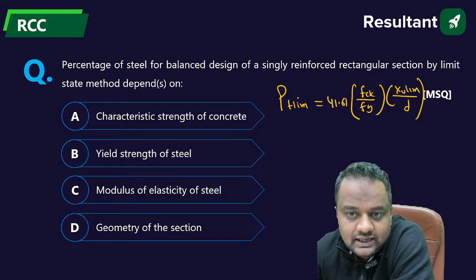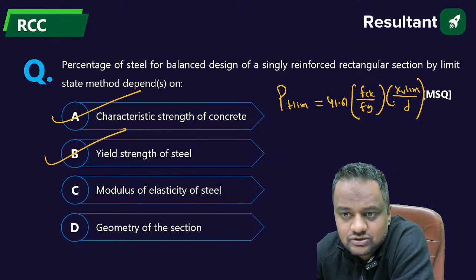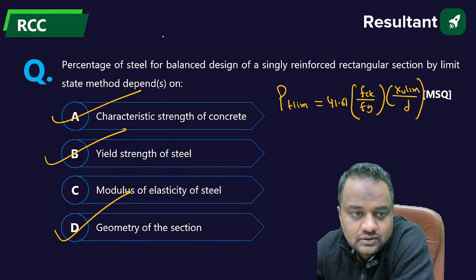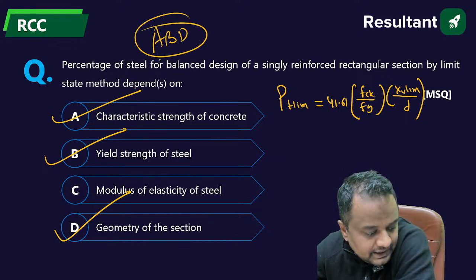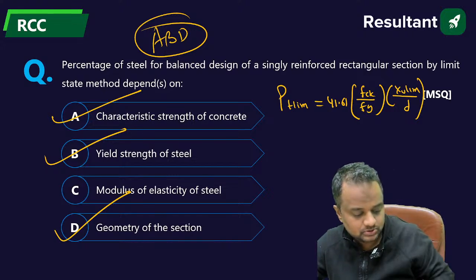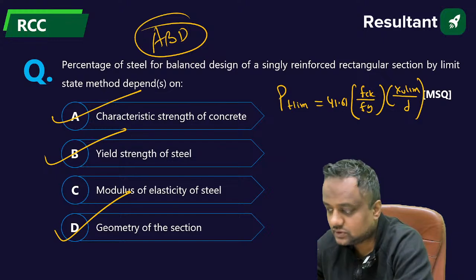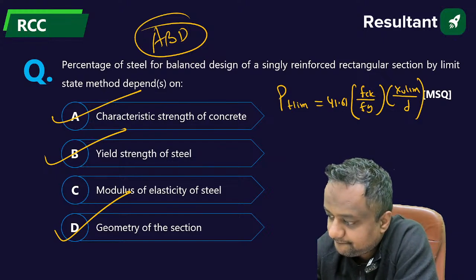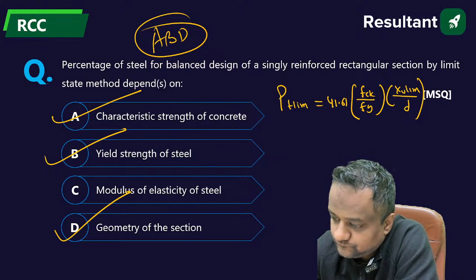So it is depending on characteristics. See, FCK is coming, Fy is coming, ES is not coming here. Geometry of the section, yes, the D is coming. So it is A, B, D. Got it? Any doubt?